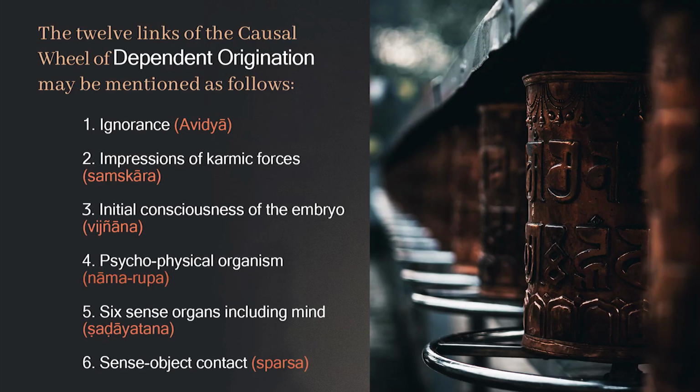Regarding pratitya samutpada or dependent origination, Buddha has said that there are 12 links of the cause of dependent origination.